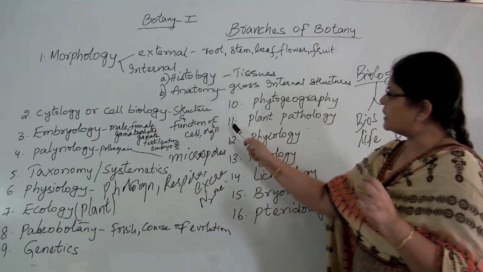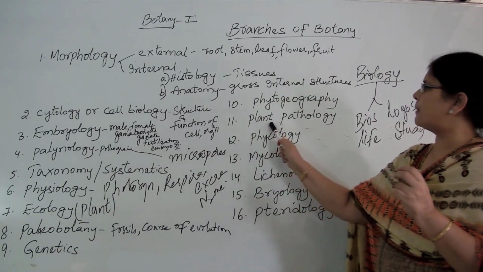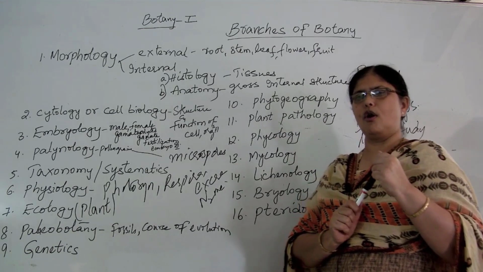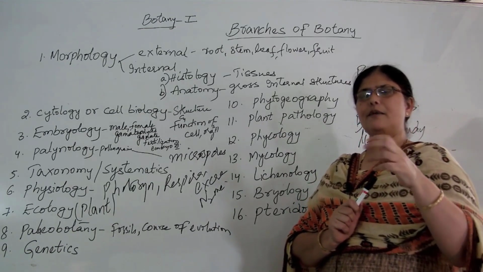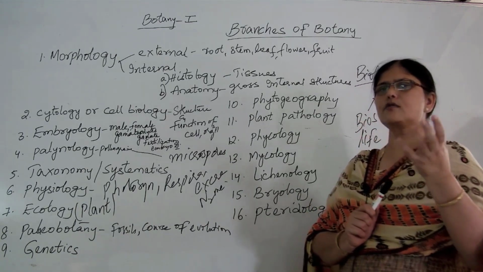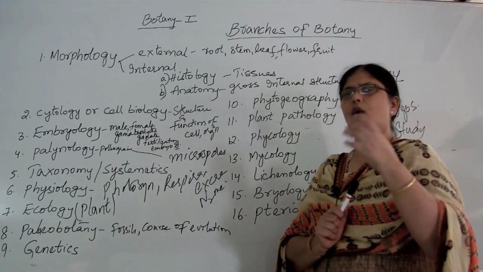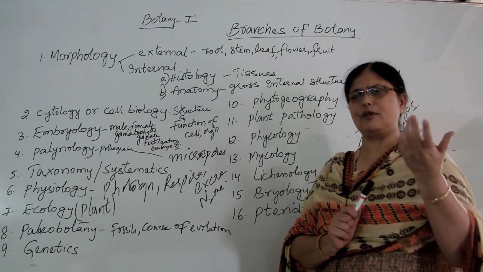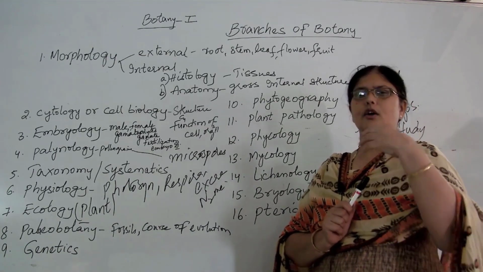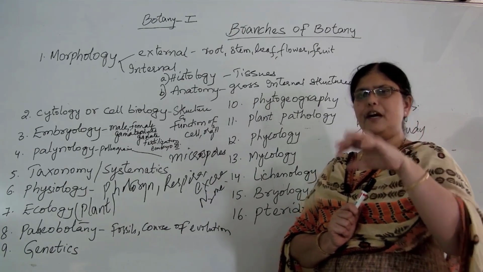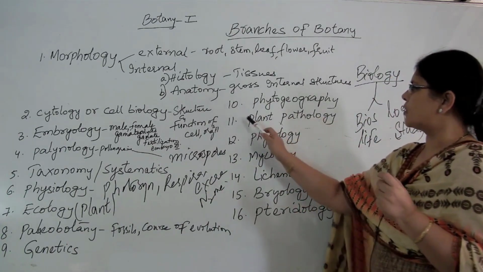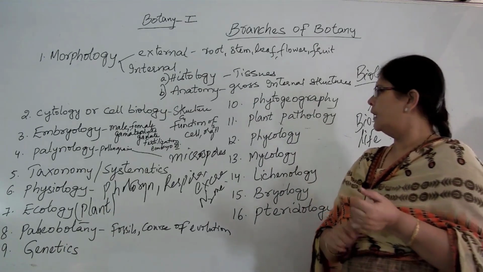Now, coming to the next branch of botany, which is called plant pathology. Plant pathology deals with the study of the causes, symptoms and preventive measures of all plant diseases. There are so many plant diseases caused by bacteria, viruses, fungi and various other pathogens. So, the diseases and their complete etiology, the causes, the symptoms, the treatment, the preventive measures, all are dealt with in a branch of botany which is called plant pathology.